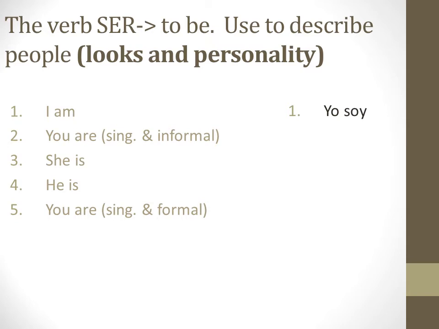You are, which is the singular informal you, we know this, tú, so it's tú eres. She is, ella es. He is, él es. You are, this is the singular you, formal, usted es.